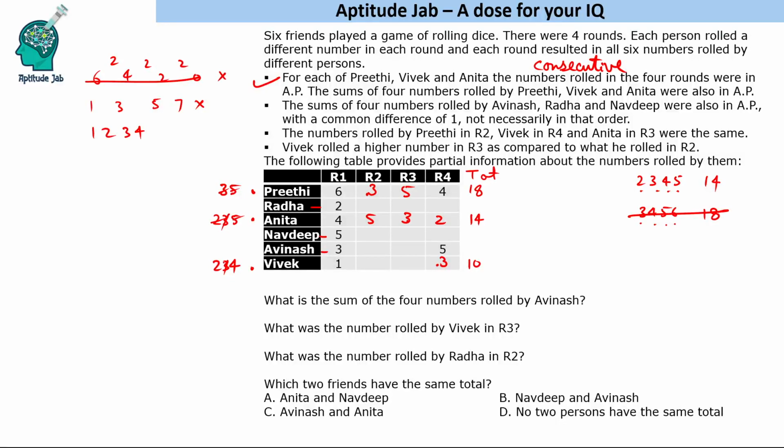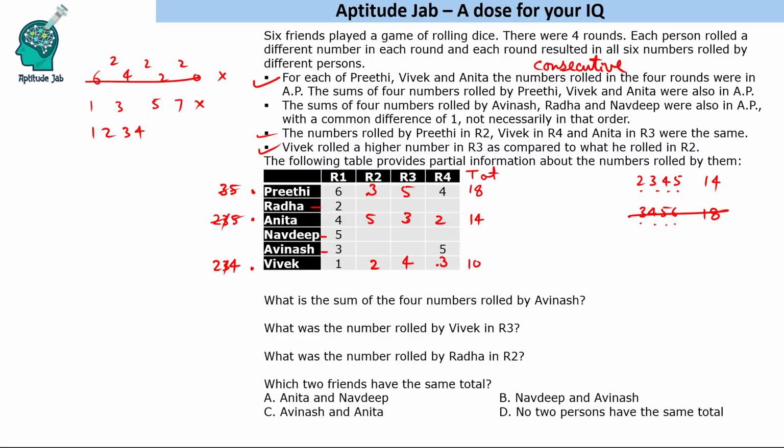Okay, so 2 and 5 also filled, 2 and 4 are left. Now it is given that Vivek rolled a higher number in R3. So R3 will be greater than R2. So this will be 4 and this will be 2. So this is done. Okay.